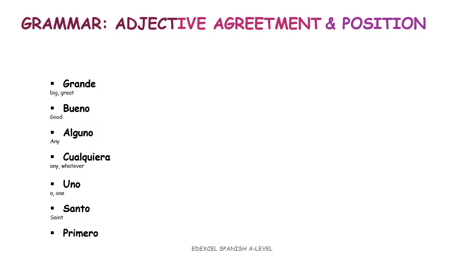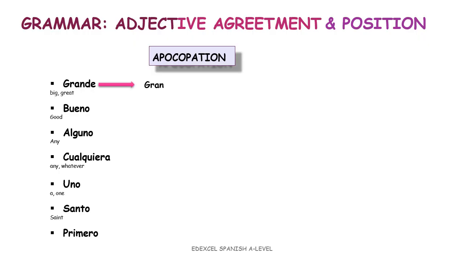Let's check out the apocopation. Apocopation in Spanish is the shortening of a word, usually an adjective or a number. For example, grande becomes gran, bueno becomes buen, alguno, algún, uno, un, and so on.